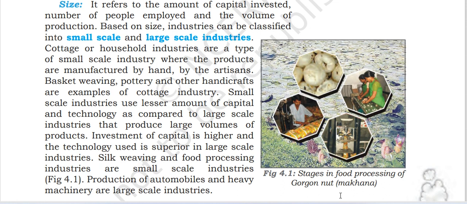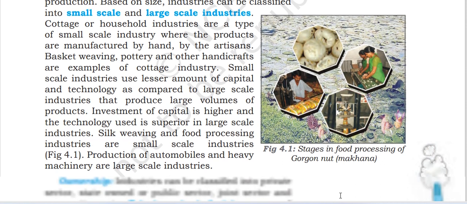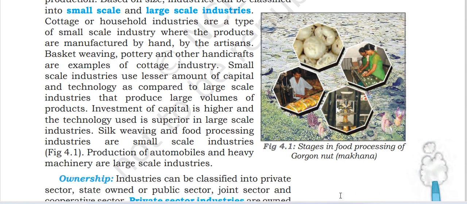Small-scale industries use a lesser amount of capital and technology as compared to large-scale industries that produce a large volume of product. Investment of capital is higher and the technology used is superior in large-scale industry. Silk weaving and the food processing industry are small-scale industries.